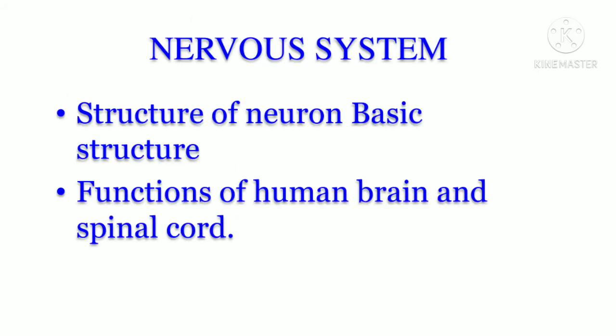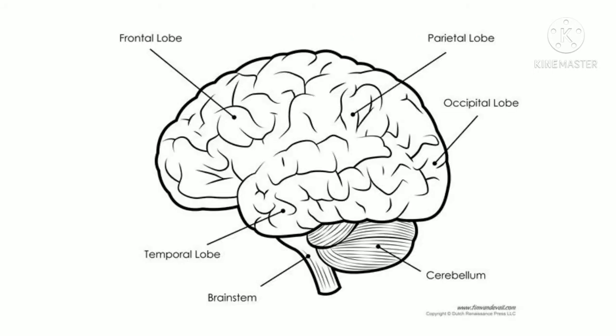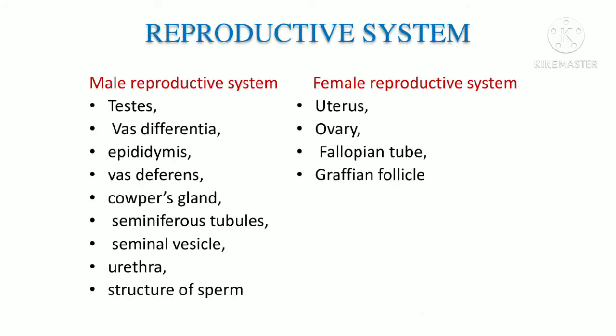So nervous system you don't have in detail, it is a very short topic. You should be able to remember the diagram of human brain and the functions of spinal cord. So you should be able to remember the functions of different parts of the brain. That will be sufficient. So next is reproductive system. So in reproductive system you have two, the male reproductive system and female reproductive system.